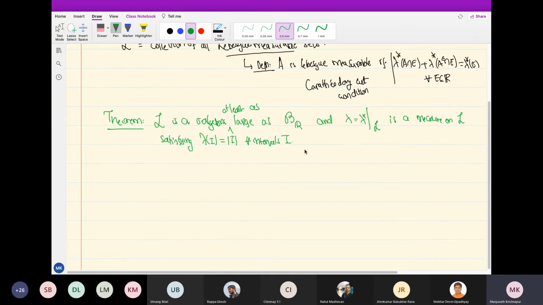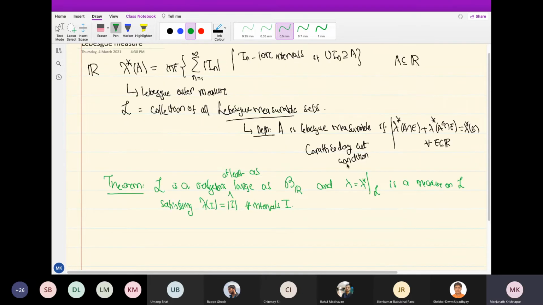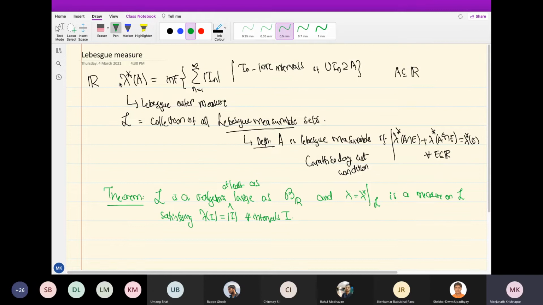Okay, so this is the theorem that I stated last time, that if you do this definition of measurability, then what you get is a sigma algebra. So the point was lambda star is not good because it doesn't have finite additivity. So we have to give up and restrict to a class of sets. Script L is the class of subsets to which we are going to restrict. There are two things. One is that lambda star when restricted to script L is good in the sense that it becomes a measure. That's what is said here: lambda star restricted to L is a measure.